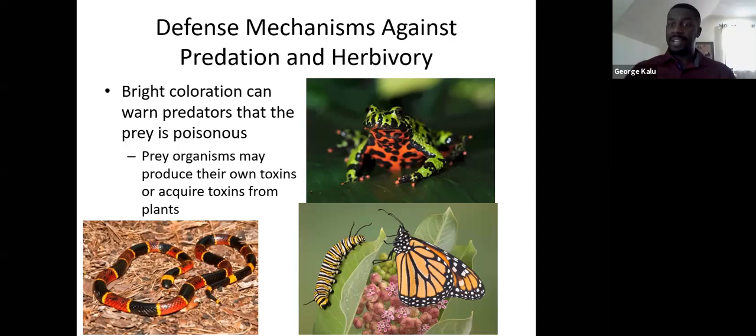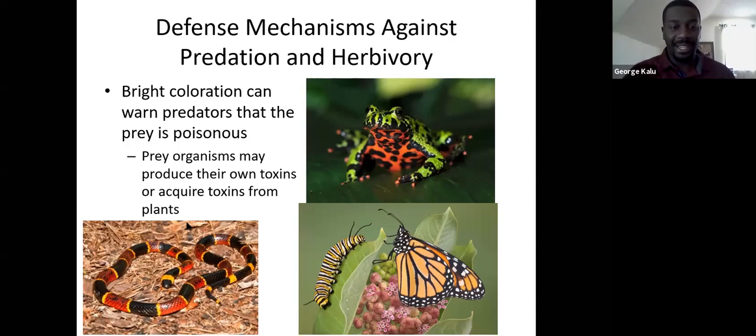When it flashes that yellow belly, it's saying, "Hey, predator, you can come and eat me, but you're going to die if you try. I'm pretty poisonous. You want to stay away from me. I'm not something you want to mess with." So the yellow-bellied frog is able to escape from predators that way, by warning the predator, "Hey, I'm poisonous. Don't try me."